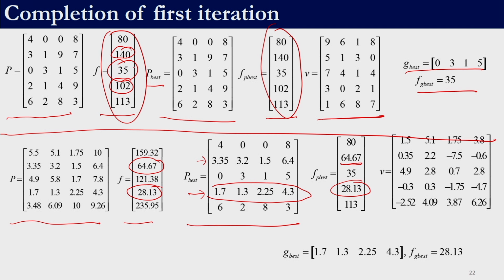Whereas for the first solution, if we see, initially we started with a fitness function value of 80 and we generated another solution which was 159.32, right. So the one that we generated is actually bad. So the personal best for the first member remains the same, 4008 and 80, right.